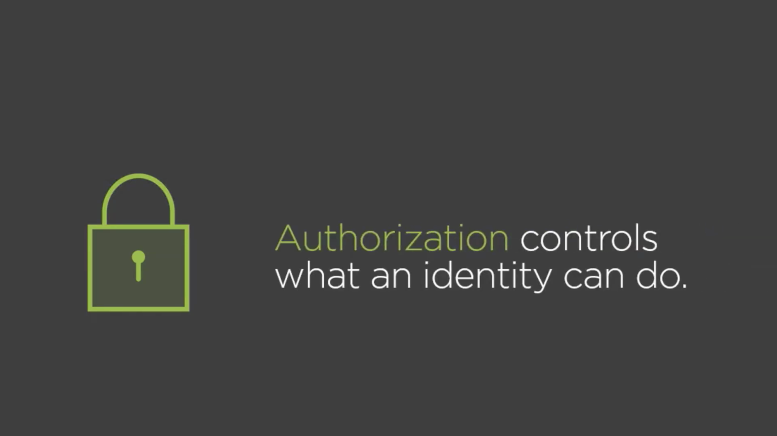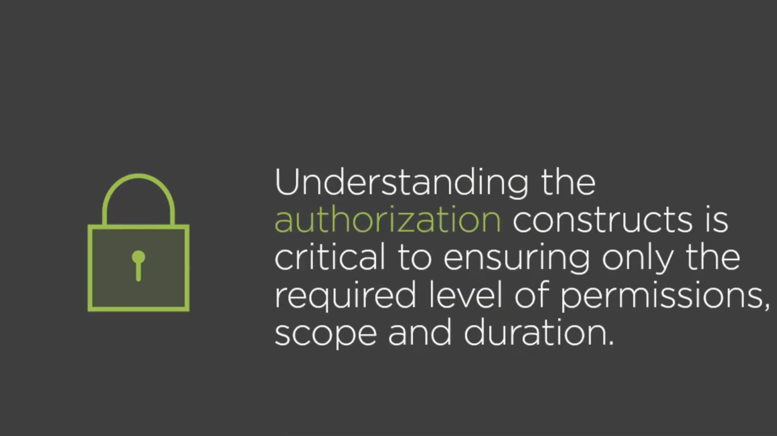What can you access? Understanding the authorization constructs is really critical to ensuring only the required level of permissions, i.e., I can only do what I absolutely need to do. At the required scope, I can only impact the objects that I need to impact, and for the required duration, i.e., I'm not walking around with these high privileges. I get them only when I need them. So this really is the focus of what I want to talk about